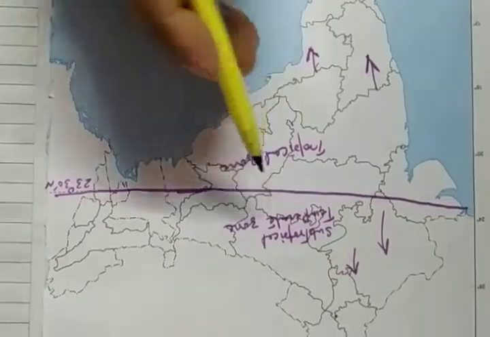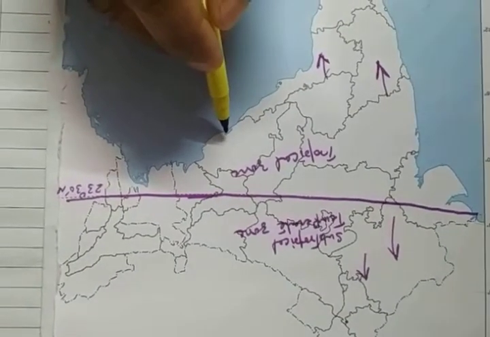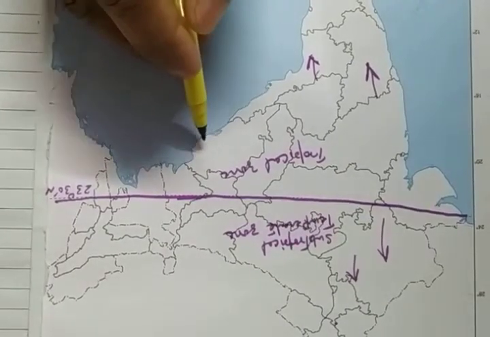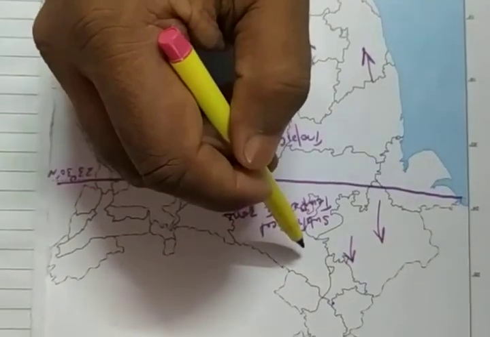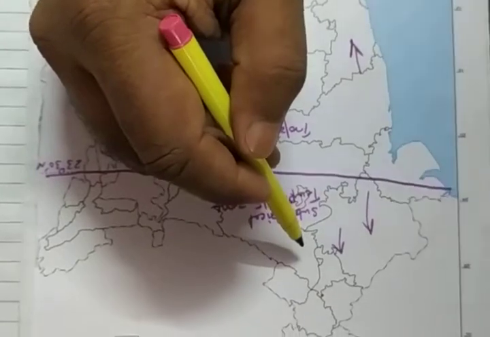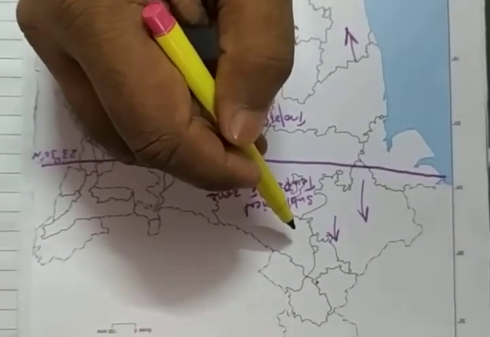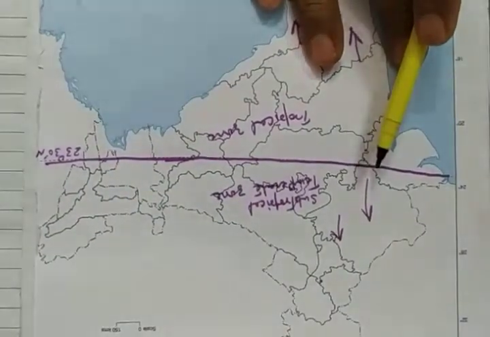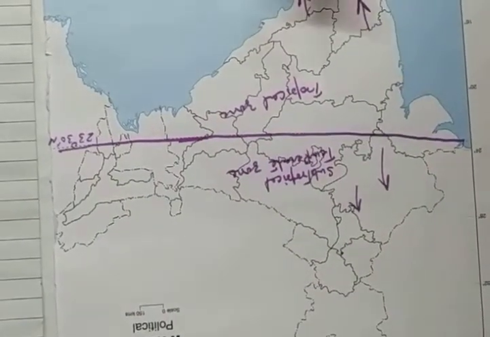Okay children, in the tropical zone there is high rainfall, high temperature as well as high humidity throughout the year. On the other hand, in this part there are extreme climatic conditions. This region also experiences four distinct seasons: summer season, rainy season, winter season and spring season. Okay children, so this is how the Tropic of Cancer affects the climate of India.